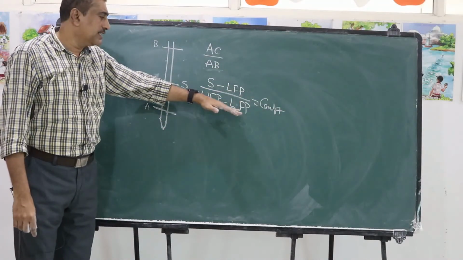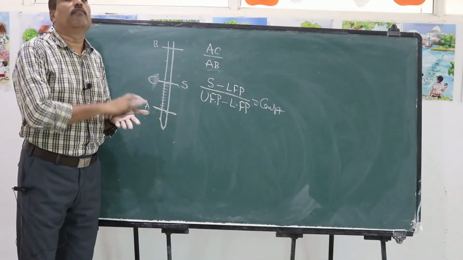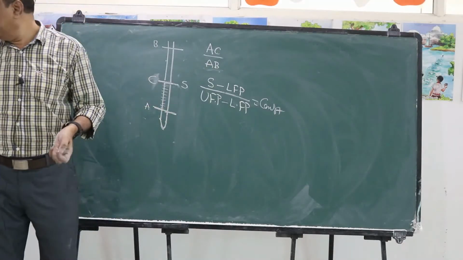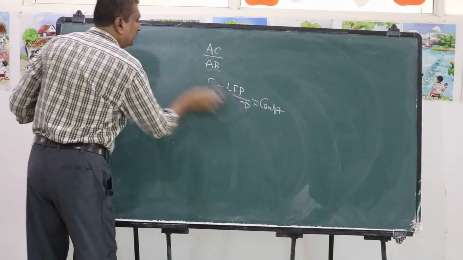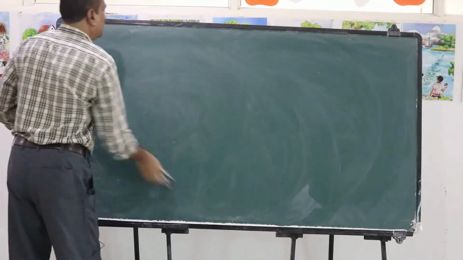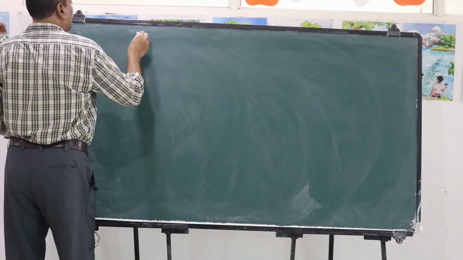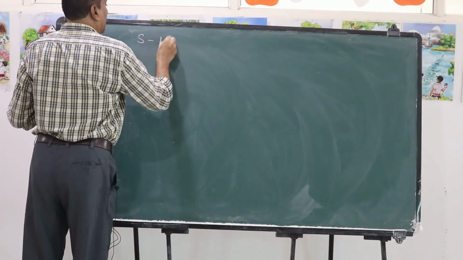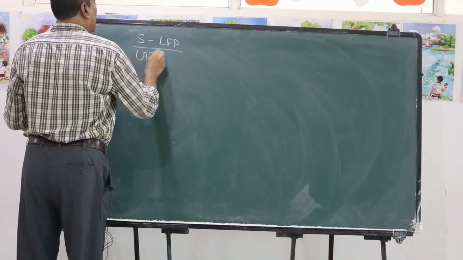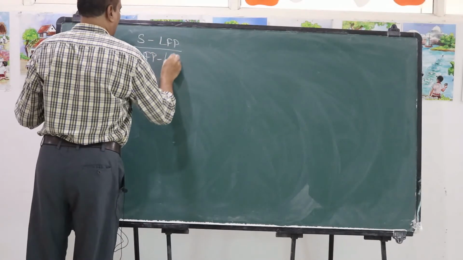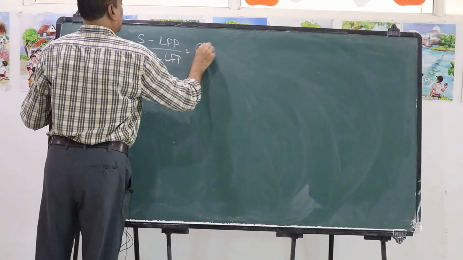Based on this, we can convert from one scale to another scale. S minus LFP by UFP minus LFP is constant.